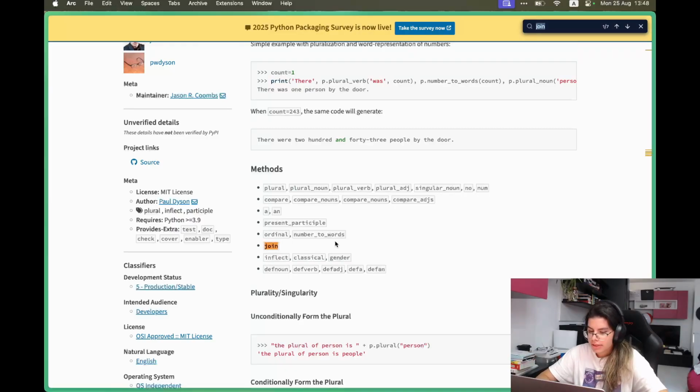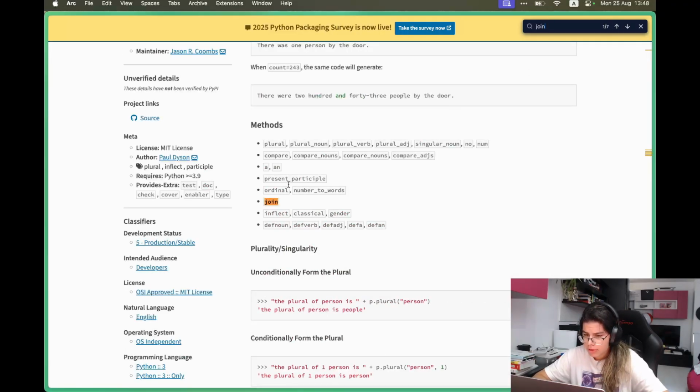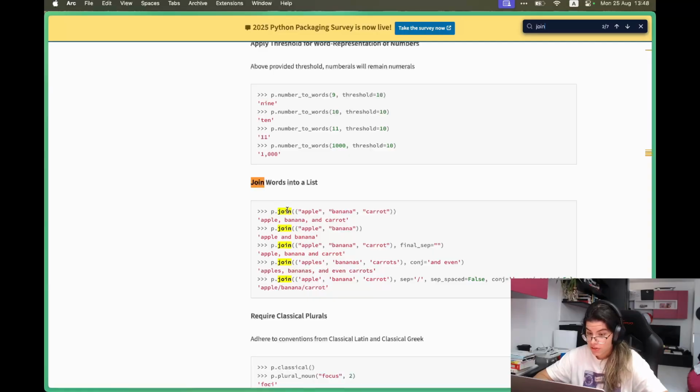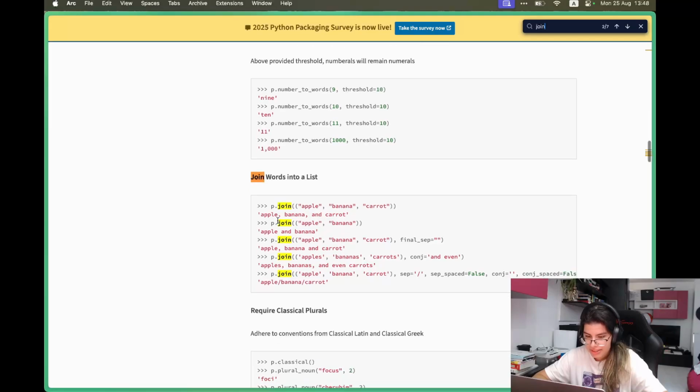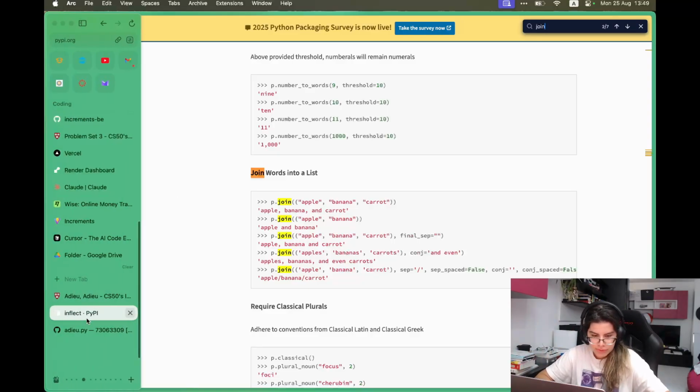So I'm just going to hit Command F, or Control F if you're on Windows, and search for join. Maybe it'll initially be spawned here, and I'm just using the arrow to navigate to the next match, and here it is. So we have p.join apple, banana, carrot, and then look at what happens here. We got apple, comma, banana, comma, and carrot, which is perfect for our use case. All right, that sounds really, really good.